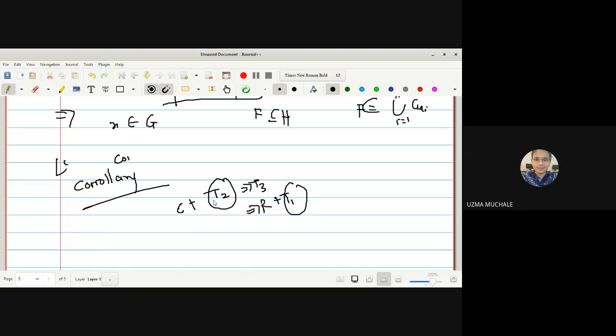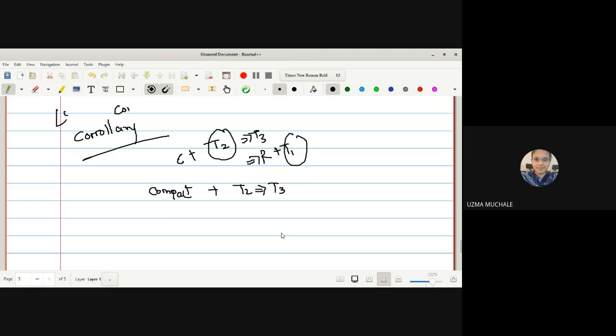To prove the corollary: every compact plus T2 space is a T3 space. How do we prove it? This corollary you have to prove. But we have already proved just now that every compact T2 space is regular. To prove T3, what do we have to prove?